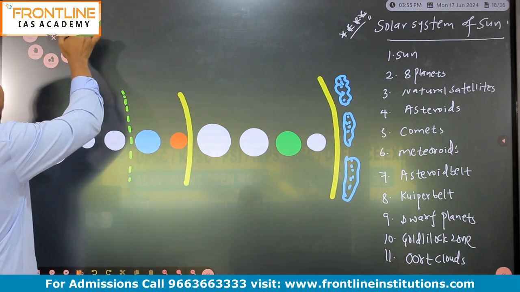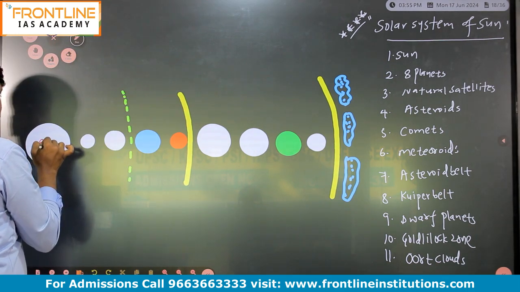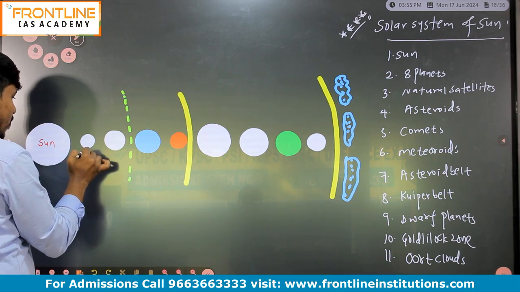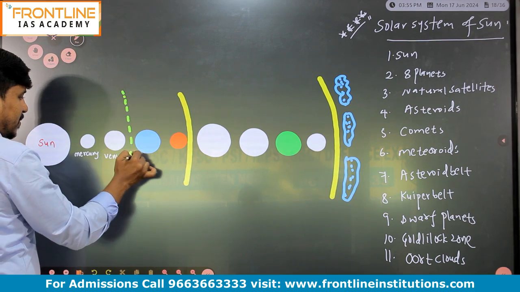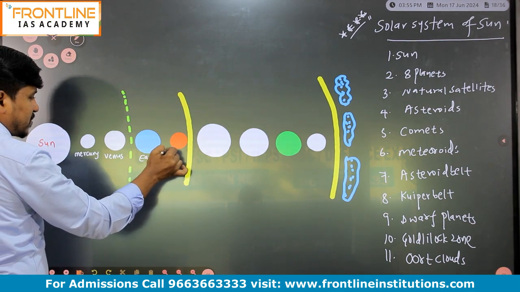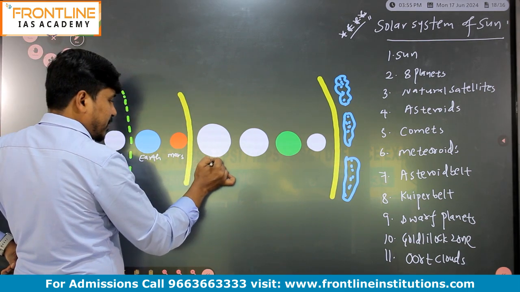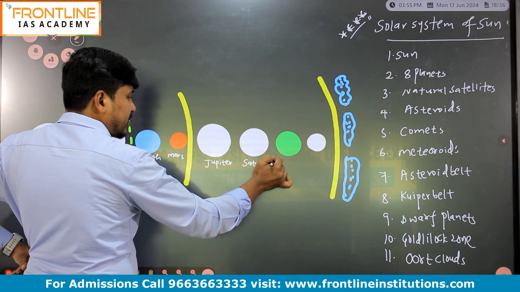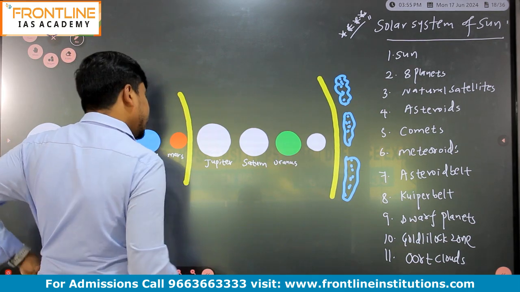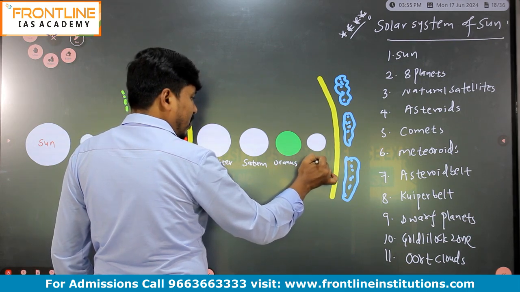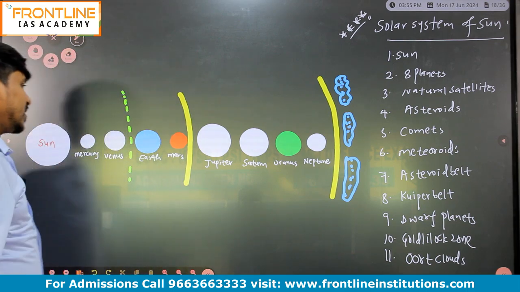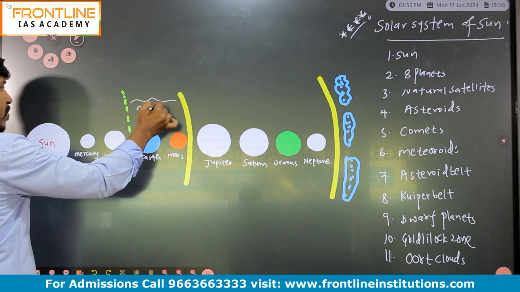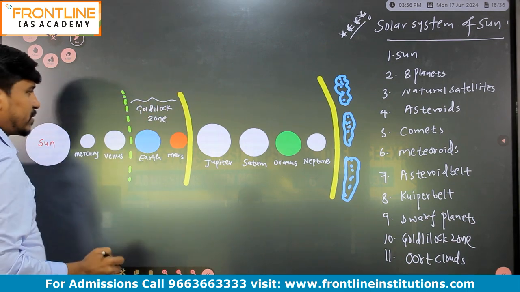So first one, it is sun, right? And then it is Mercury, Venus, Earth, Mars, Jupiter, Saturn, Uranus, Neptune, right? And this area we call Goldilocks zone.